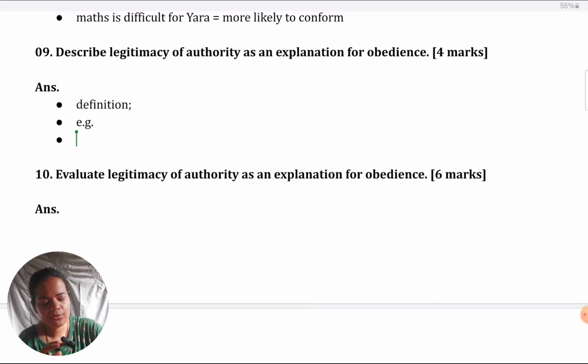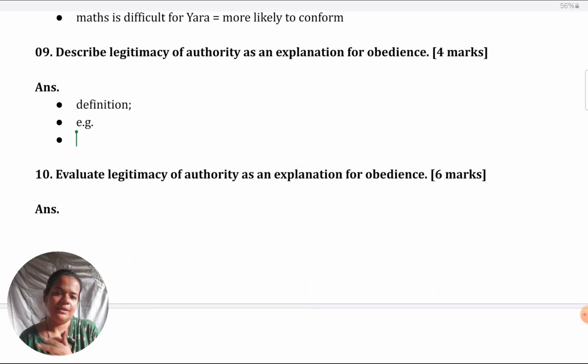If you don't want to give from the experiment as such, you could give a layman's example also, like an everyday life example. So, for example, you could say that most students will obey their teachers because they know the teacher has power over them, such as to punish them if they don't follow her orders. So, as simple as that.